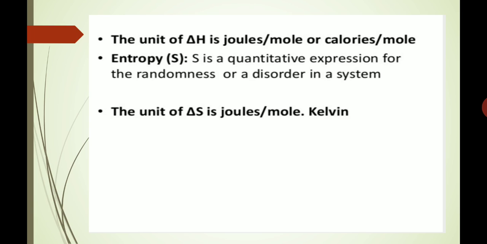Next term is entropy. It is represented by the capital letter S. S is the quantitative expression for the randomness or disorder in a system. The unit of delta S is joules per mole Kelvin.